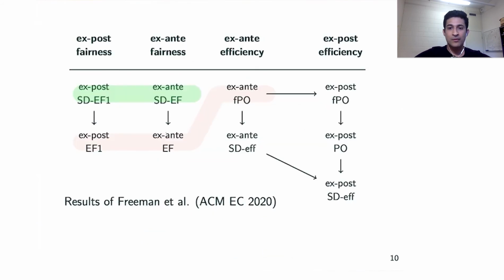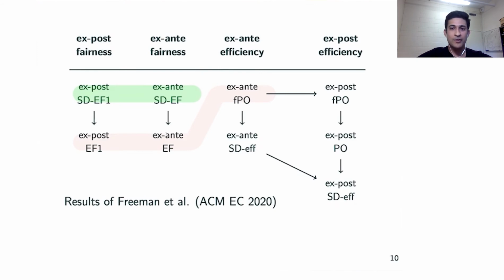What else? Well, this issue of simultaneously satisfying ex-post and ex-ante envy-freeness has been considered recently by Freeman et al. in their ACM EC paper. What they showed, among many results, was that they came up with a quite involved algorithm which returns an ex-post EF1 as well as an ex-ante envy-free allocation.